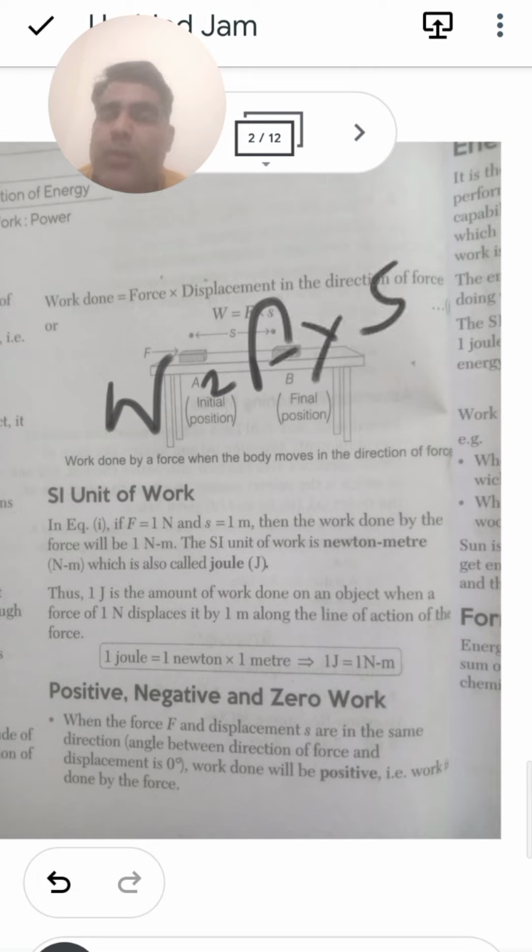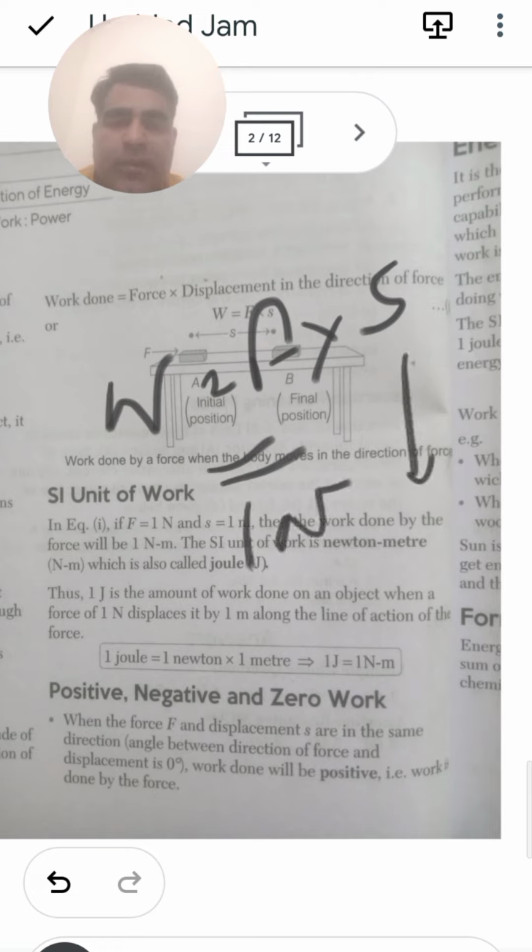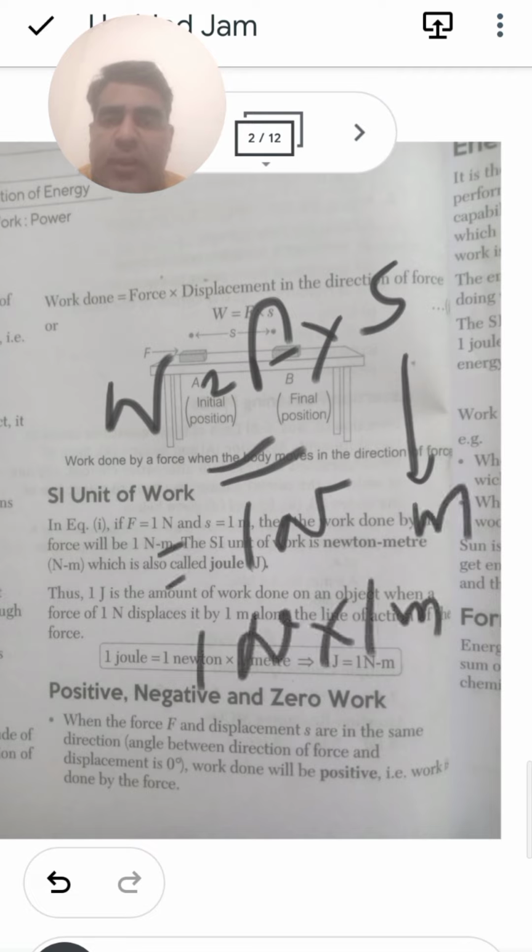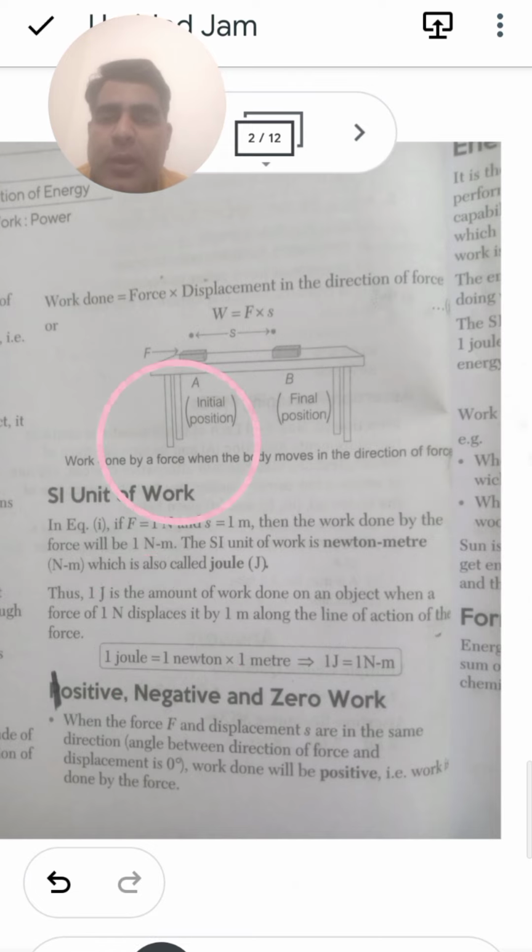Now comes a very important thing. If you are talking about the unit of work done, what is the SI unit of work done? The force is measured in Newton and the distance in meter. So 1 Newton into 1 meter is said to be 1 joule. Hope this is very clear to you. If the force is equal to 1 Newton and S is equal to 1 meter, then the work done by the force is equal to 1 Newton meter. The SI unit of work is Newton meter, and this is also called joule. So 1 Newton meter is a joule.